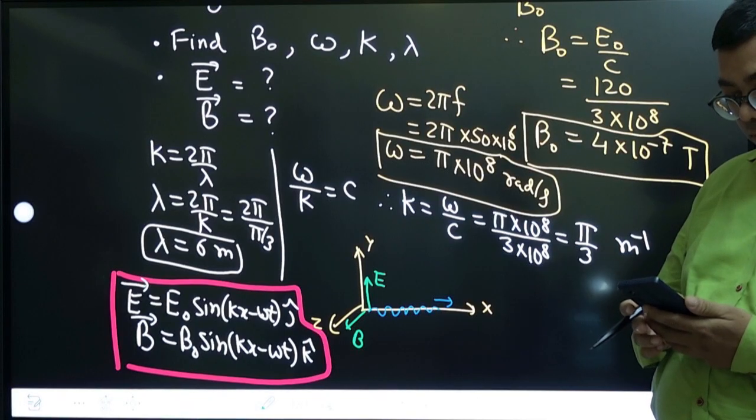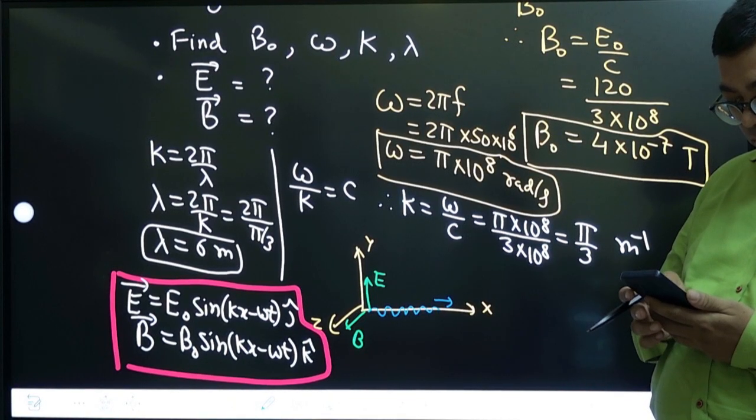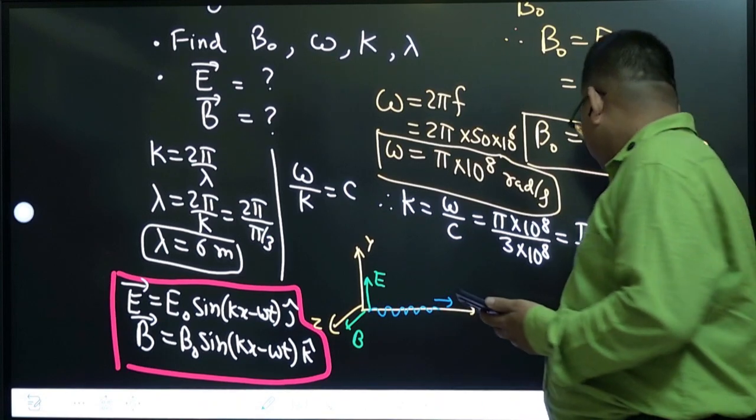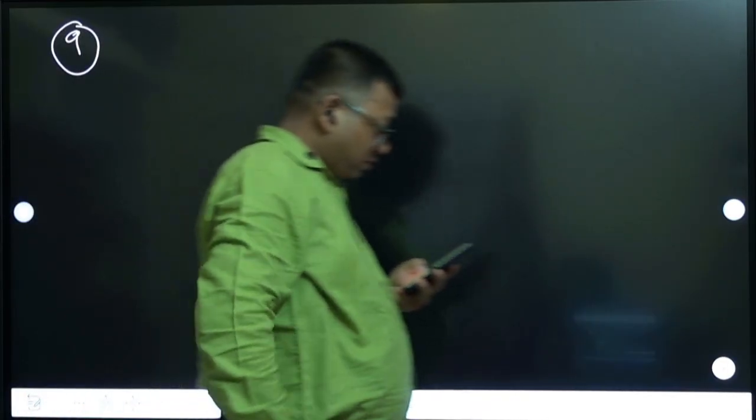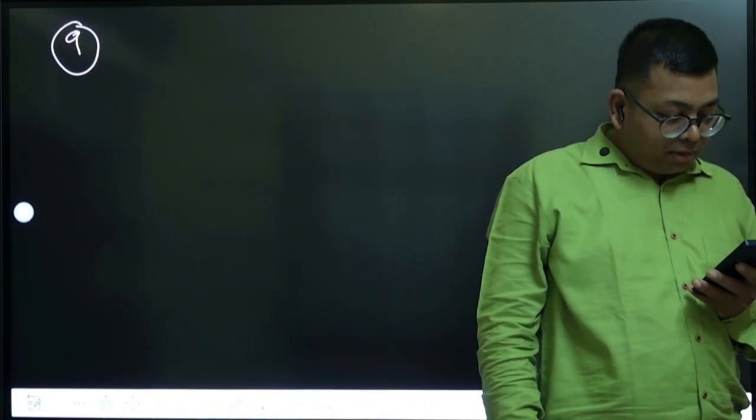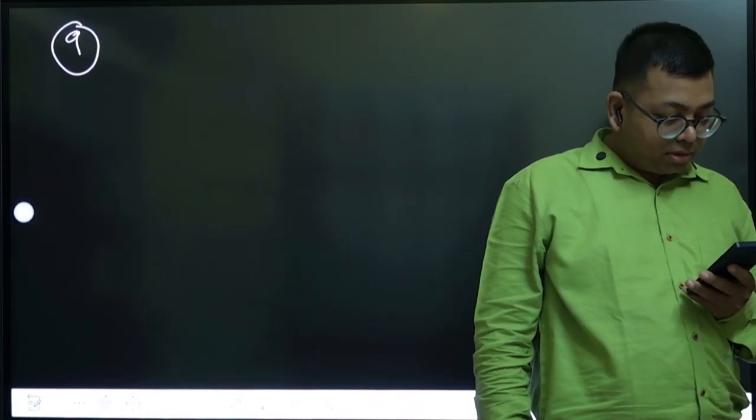Okay. Then next, go to the next question, question number 9. NCERT, definitely we must not leave any question. We must solve as much as possible. The terminology of different parts of the electromagnetic spectrum is given in the text.